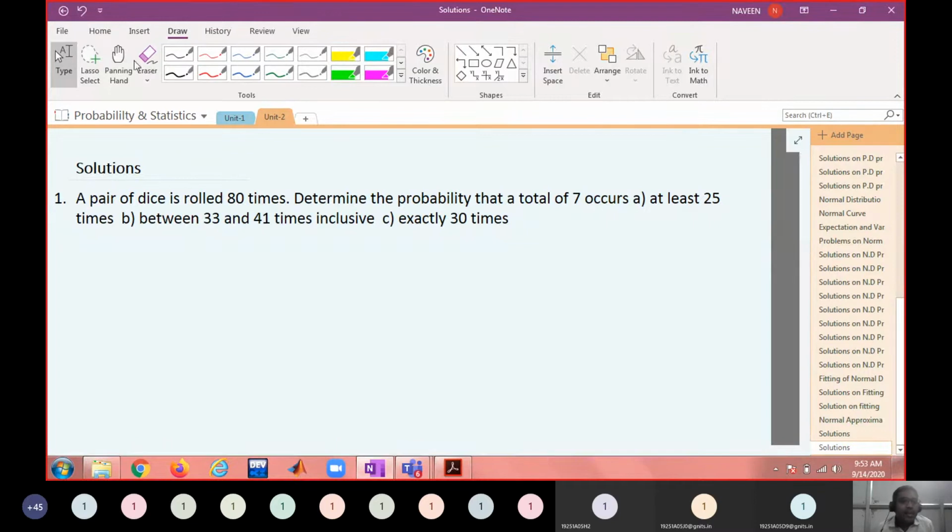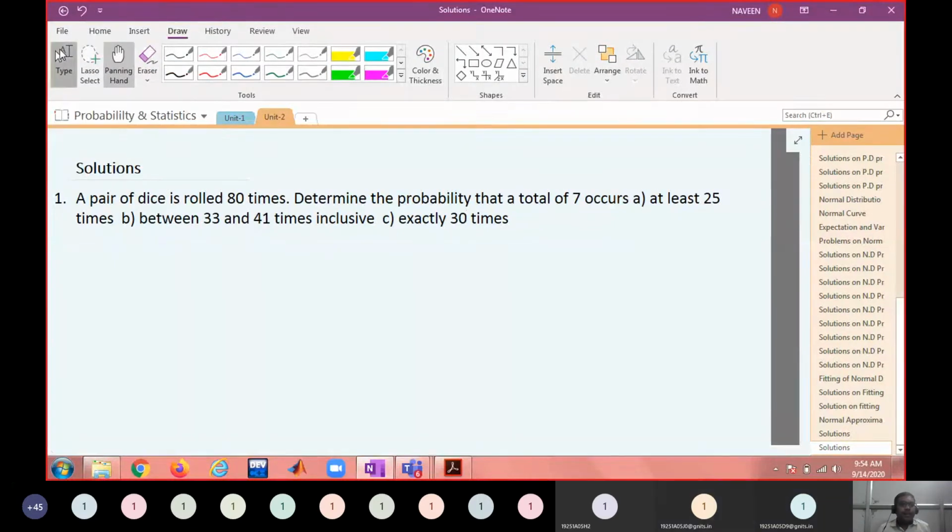A pair of dice is rolled 80 times. Now you observe that n is relatively large. Determine the probability that a total of 7 occurs at least 25 times. That is the first question. Then between 33 and 41 inclusive, and exactly 30 times. These things you cannot obtain through your binomial distribution table. Did you copy?